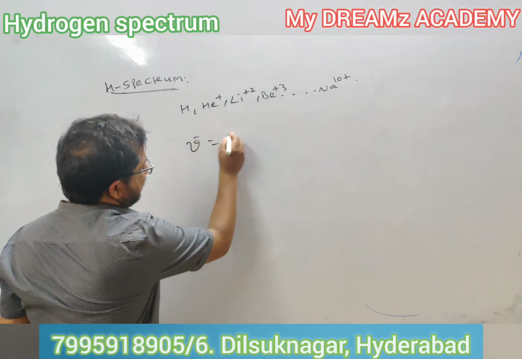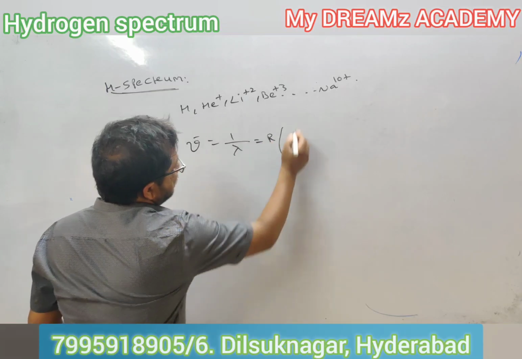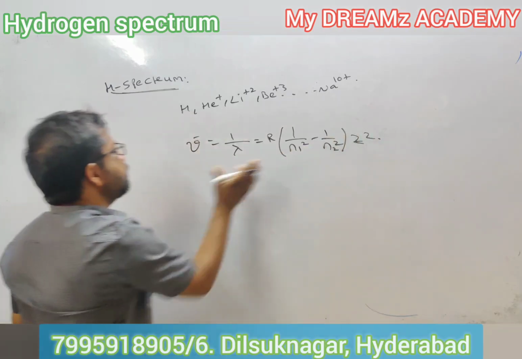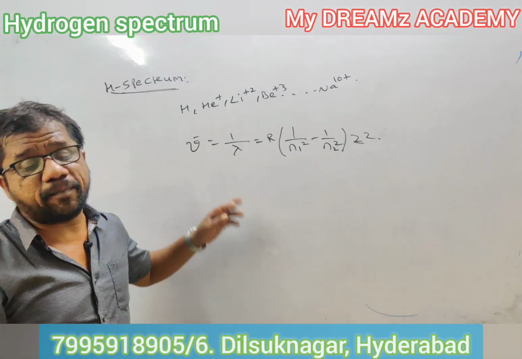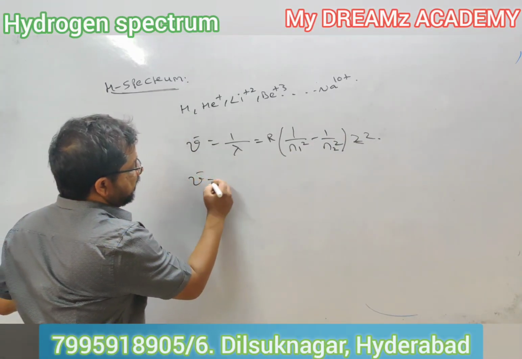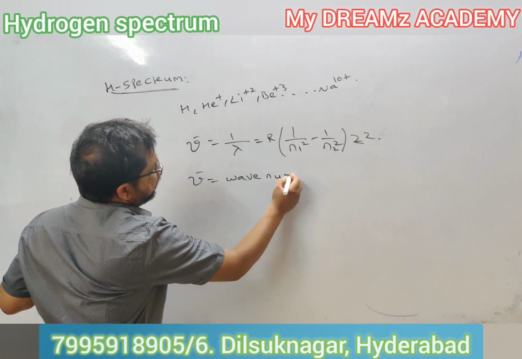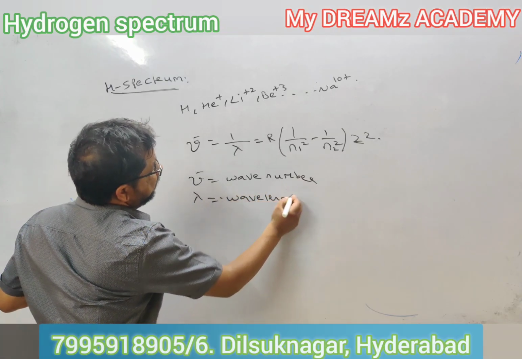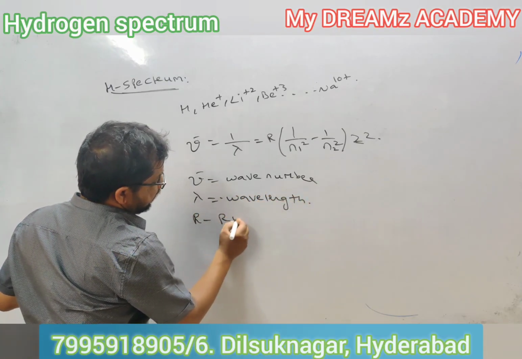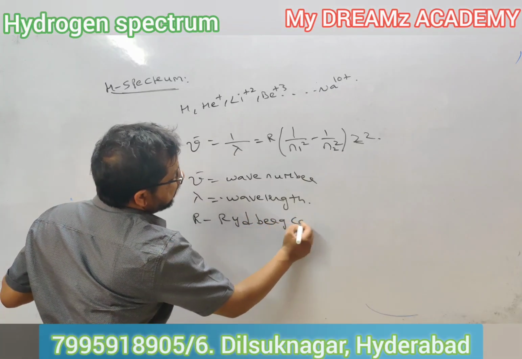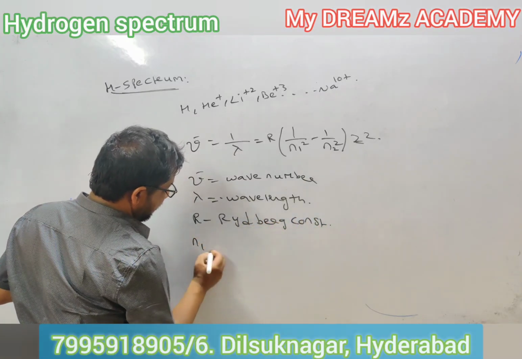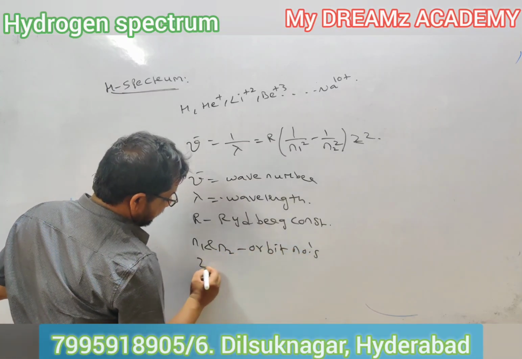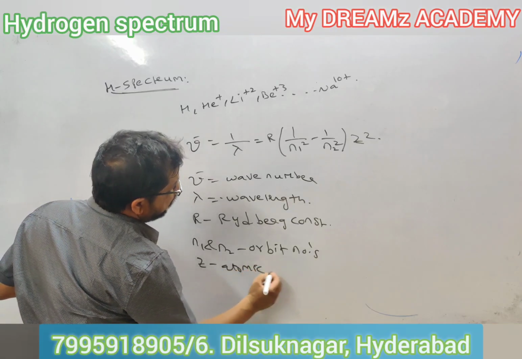Wave number nu bar is equal to 1 by lambda, that is equal to R into 1 by n1 square minus 1 by n2 square into Z square. This is the basic relation for the hydrogen spectrum. Nu bar stands for wave number. Lambda stands for wavelength. R stands for the Rydberg constant. n1 and n2 are orbit numbers. Z is the atomic number.